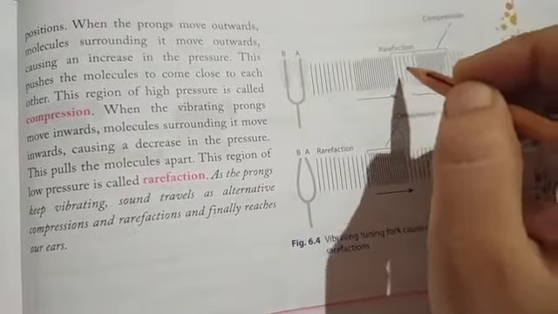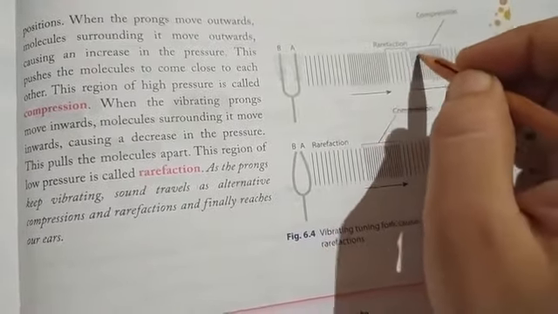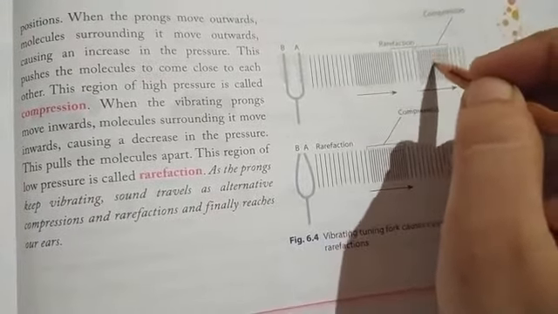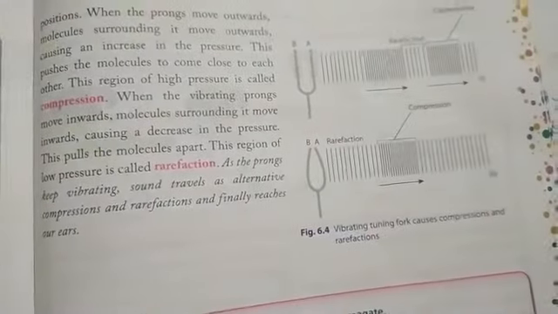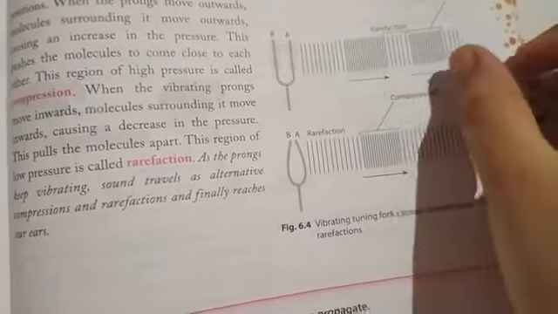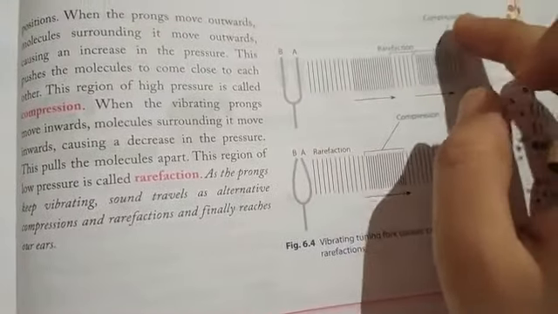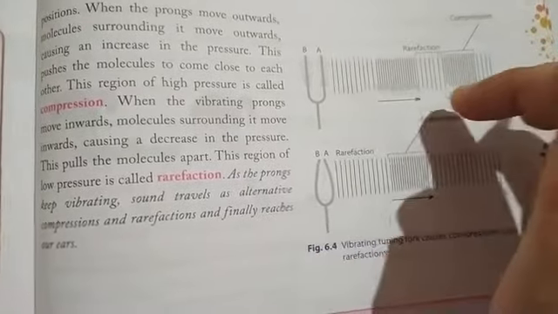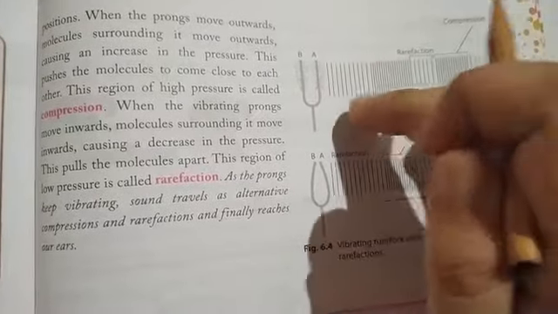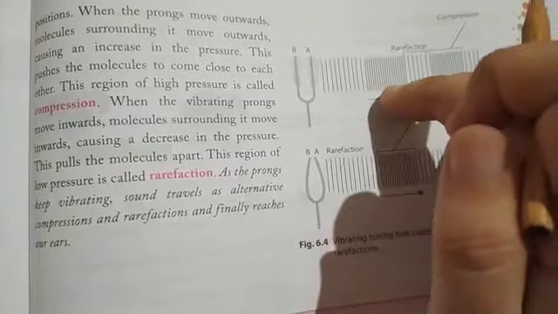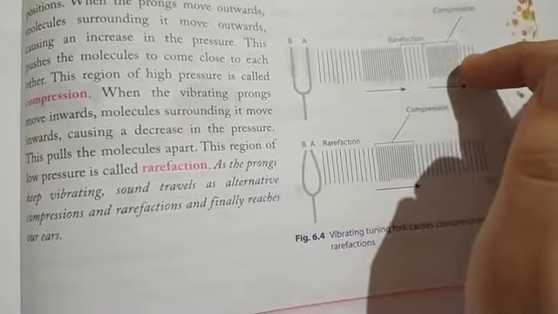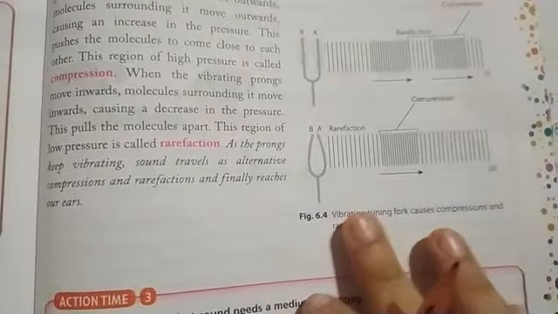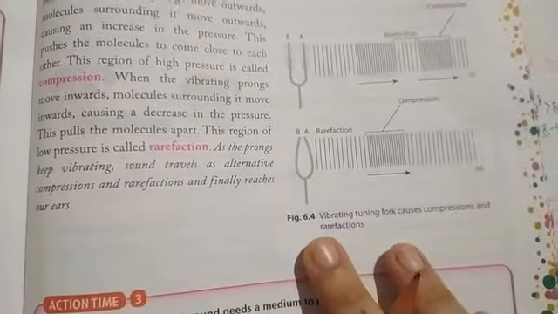Then the molecules in the rarefaction region will transfer their energy to the next air particles, which will again get compressed, and that region is known as the compression. And again further there is rarefaction. So there are alternate regions of compression, rarefaction, and this will form a longitudinal wave called sound wave.